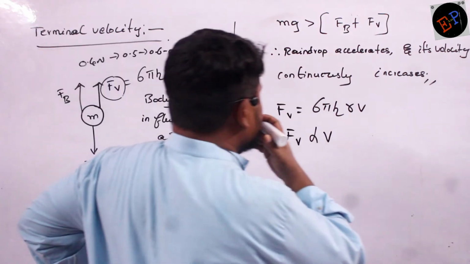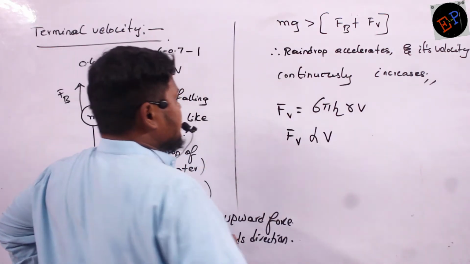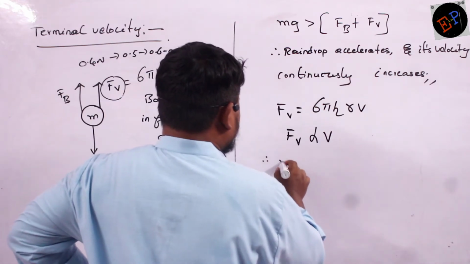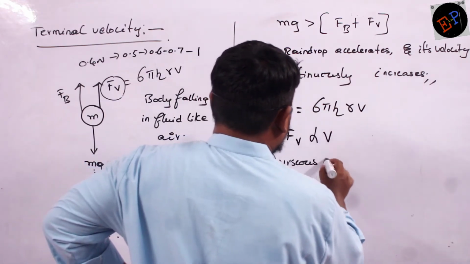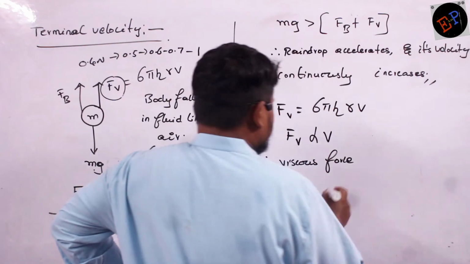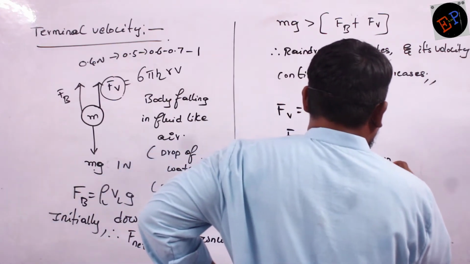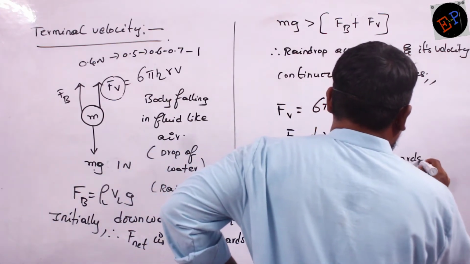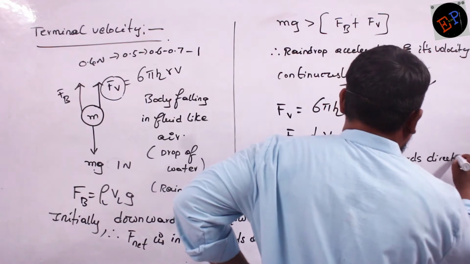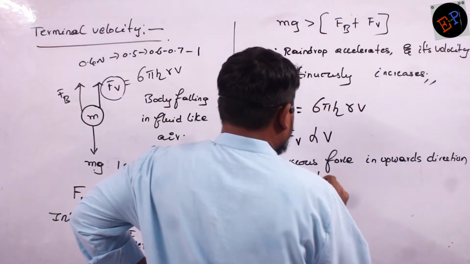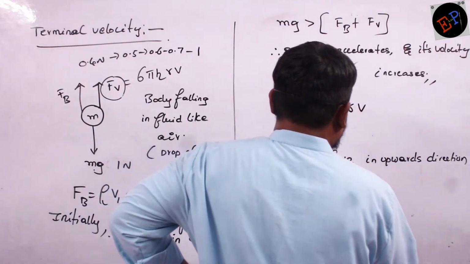So therefore what happens? Its velocity continuously increases. Therefore viscous force in upwards direction also increases. Okay, ma?